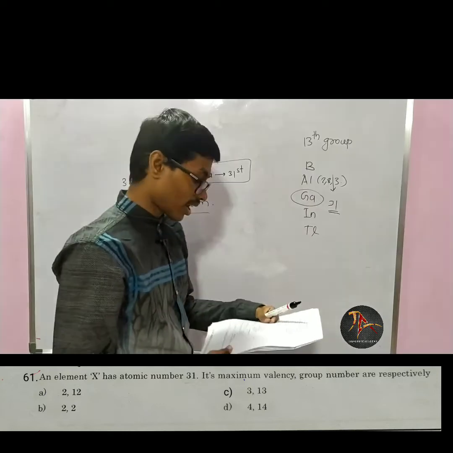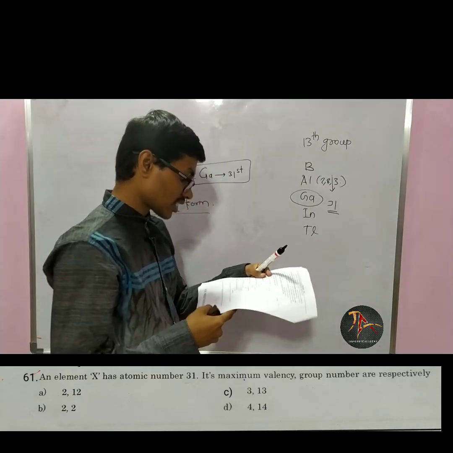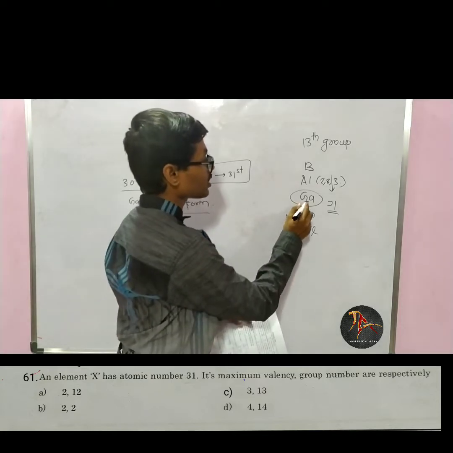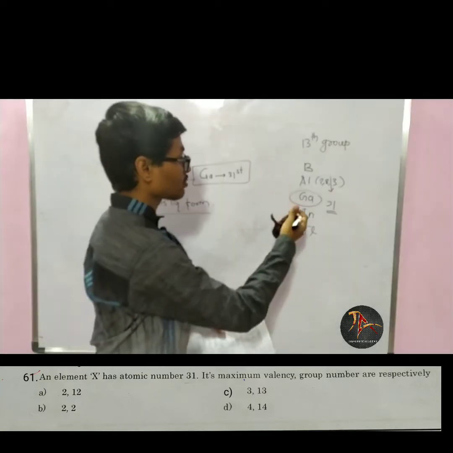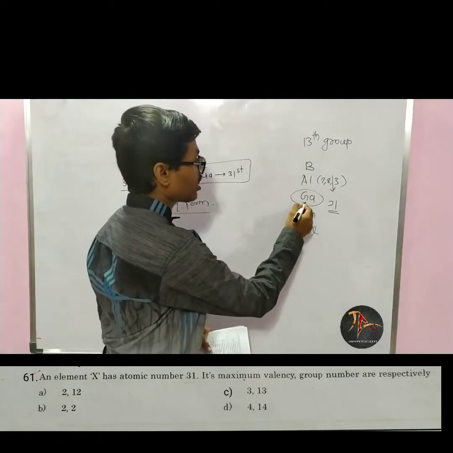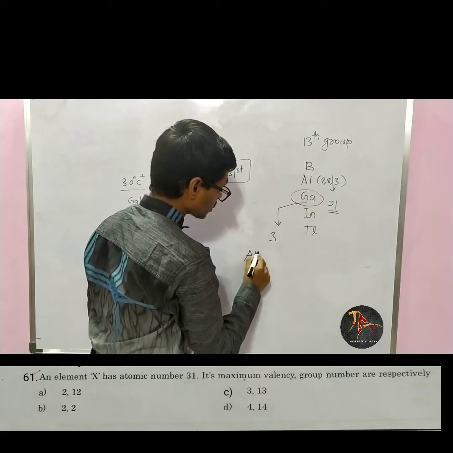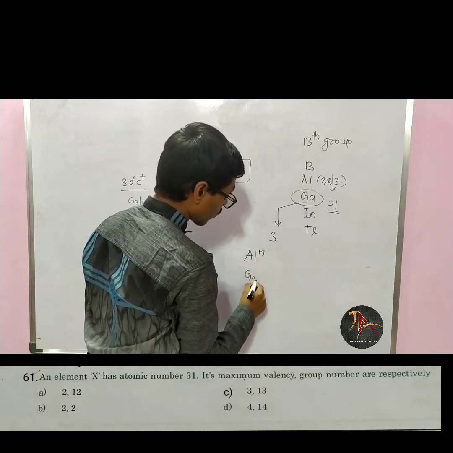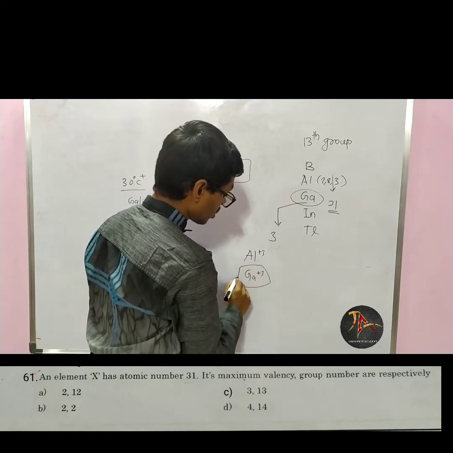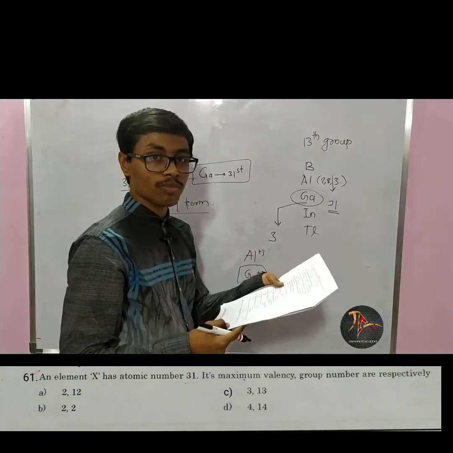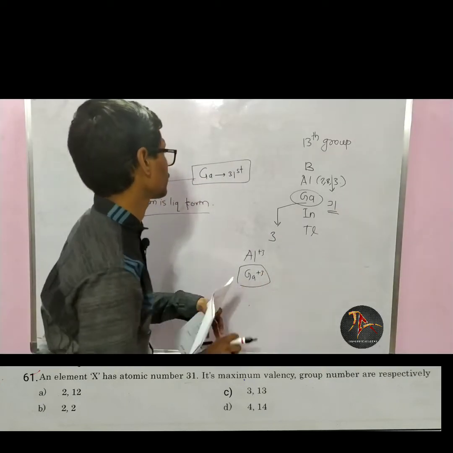Maximum valency means how many maximum electrons it can donate. Gallium can donate a maximum of 3 electrons. Aluminium forms a plus 3 charge, so gallium also forms a plus 3 charge. So the maximum valency of gallium is plus 3 and its group number is 13.